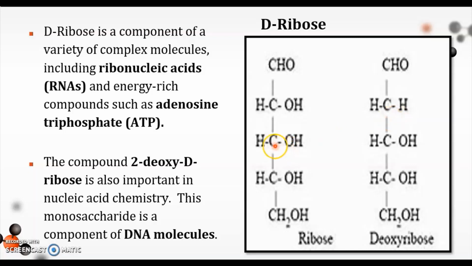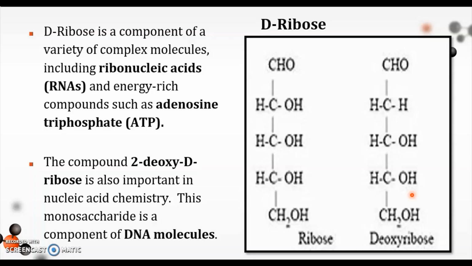Now, let us take a look at the third, fourth, and fifth. As we have observed, the hydroxyl groups are the same. They are all located on the right side of the carbon atom. So, this is D-ribose in relation to deoxyribose. Their main difference is that deoxyribose does not contain oxygen on the second carbon atom.